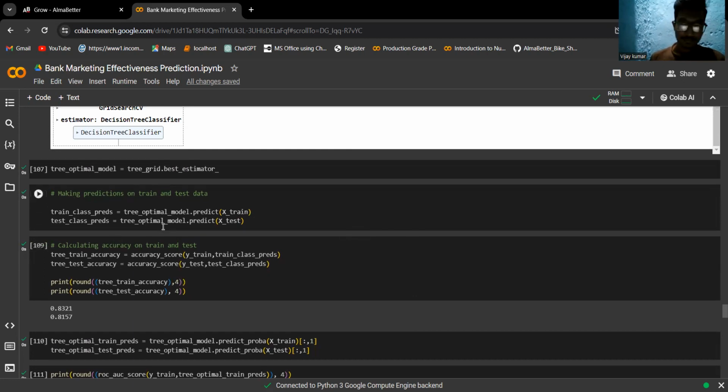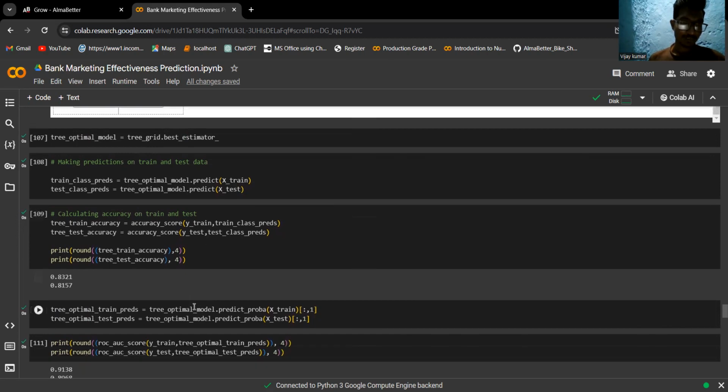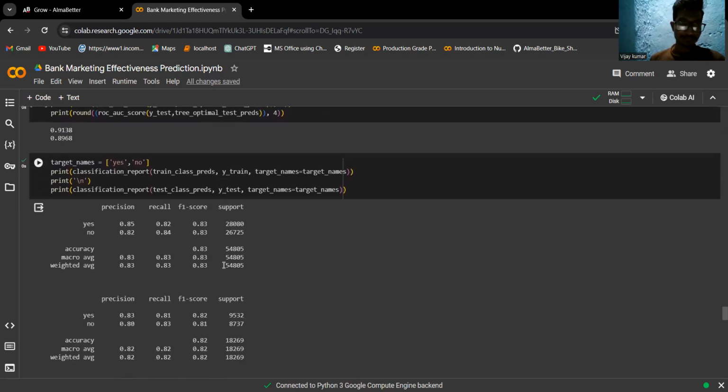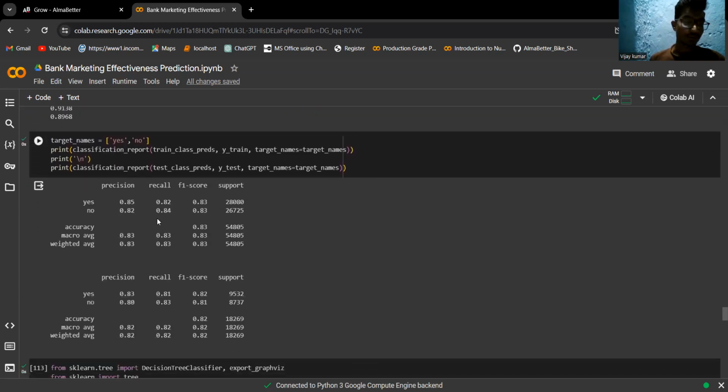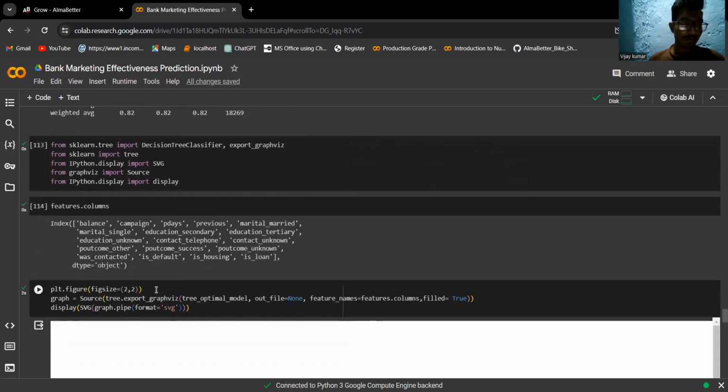After hypertuning, these are our predictions for training and testing datasets, and these are our accuracy scores. Using this code, we'll get precision, recall and F1 score support.